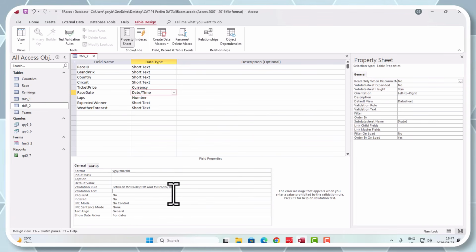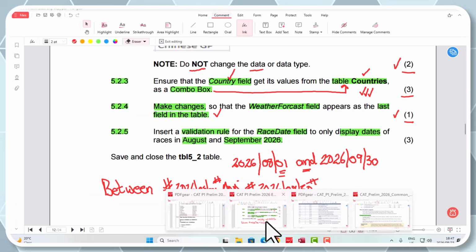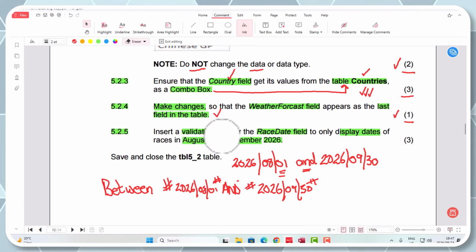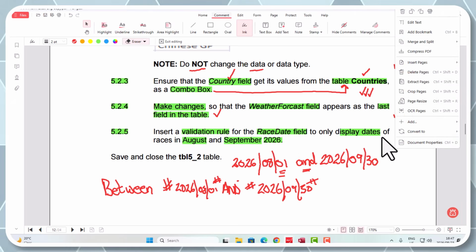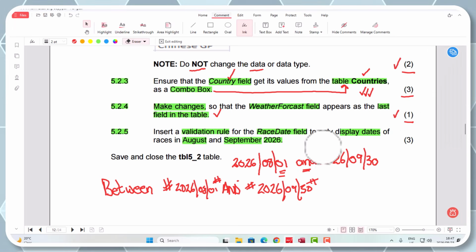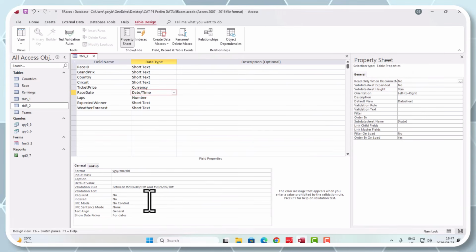All right, did they want a validation text though, to say if it's not in range? So let's just confirm that on the question paper quickly, guys. Insert a validation rule for the date field to only display the dates of races in August and September. They're giving you 3 marks for that. Maybe the marker would appreciate it if you do write something in there. Maybe they'll say it wasn't required, but this is just some revision.